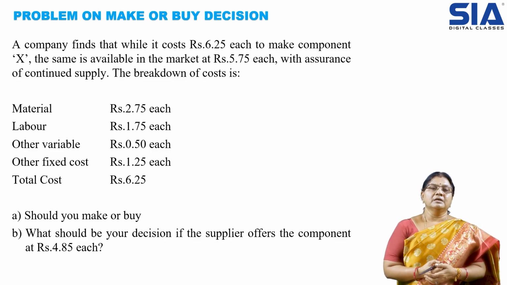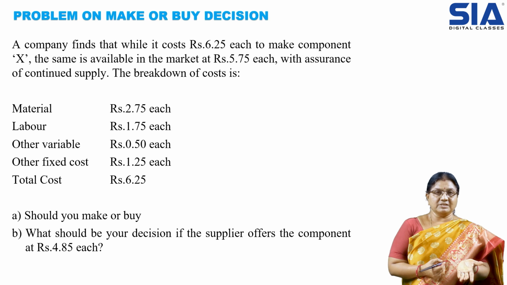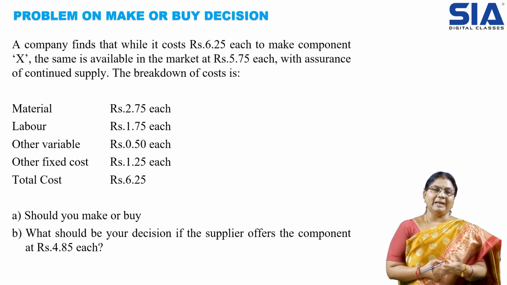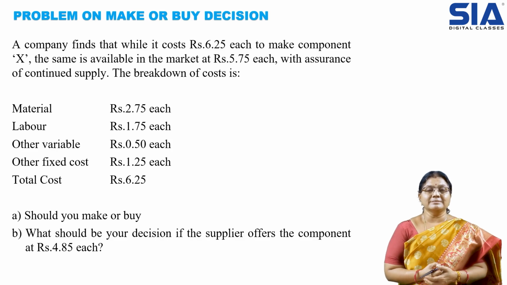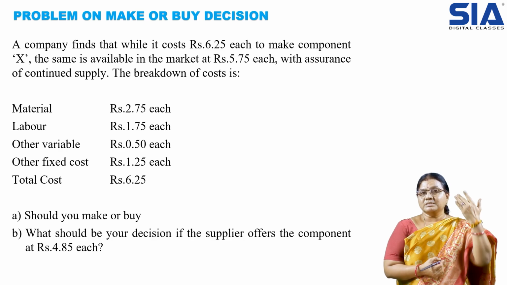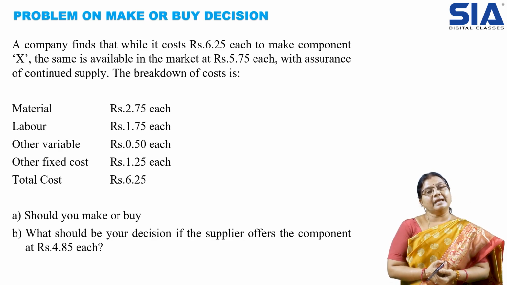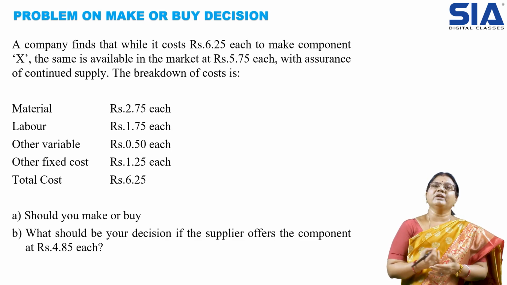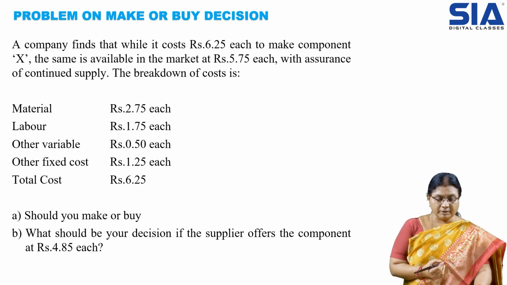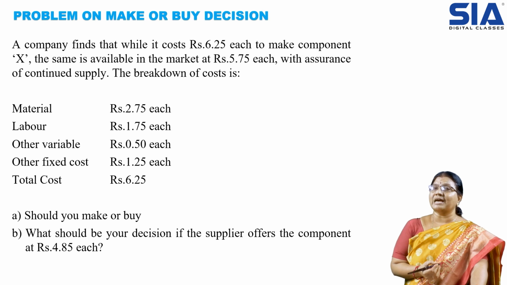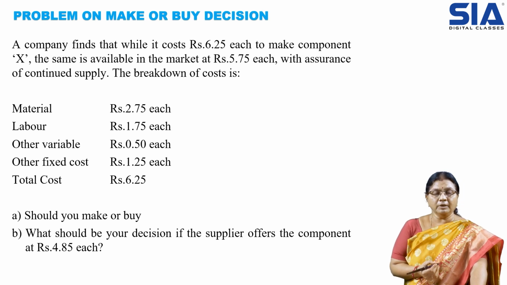Now they are asking us to find out whether it should be purchased from outside or manufactured at our premises, at the business plant. And one more question they are asking: if the supplier is supplying the same component for 4.85, that is 4 rupees 85 paisa, what will be your decision? Let us work out how it will be beneficial. As we understood, there are variable cost and fixed cost, and marginal cost considers only variable cost after a given volume of production.